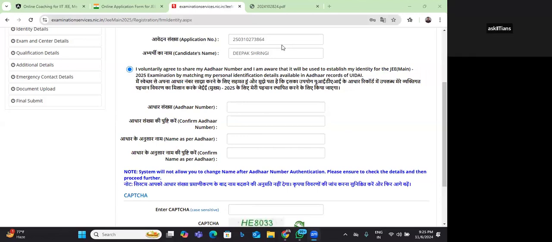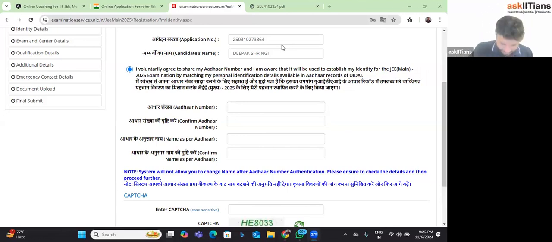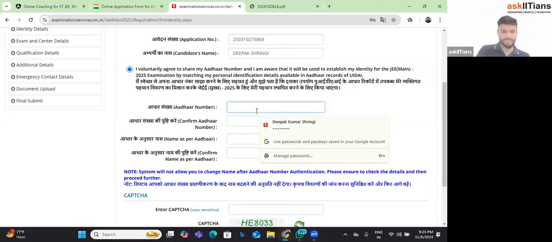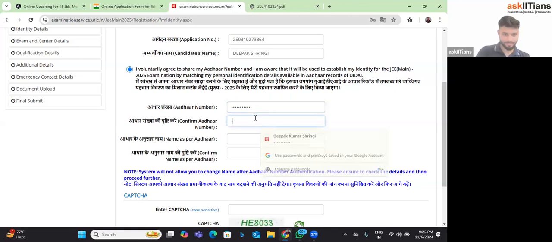Yeah, so the problem statement is that while I was filling the Aadhaar data, I was filling a not correct Aadhaar number, but they have the data. So as per the data, they say that your Aadhaar number should be correct only because your name would be different otherwise, right? So I am now filling the correct one.